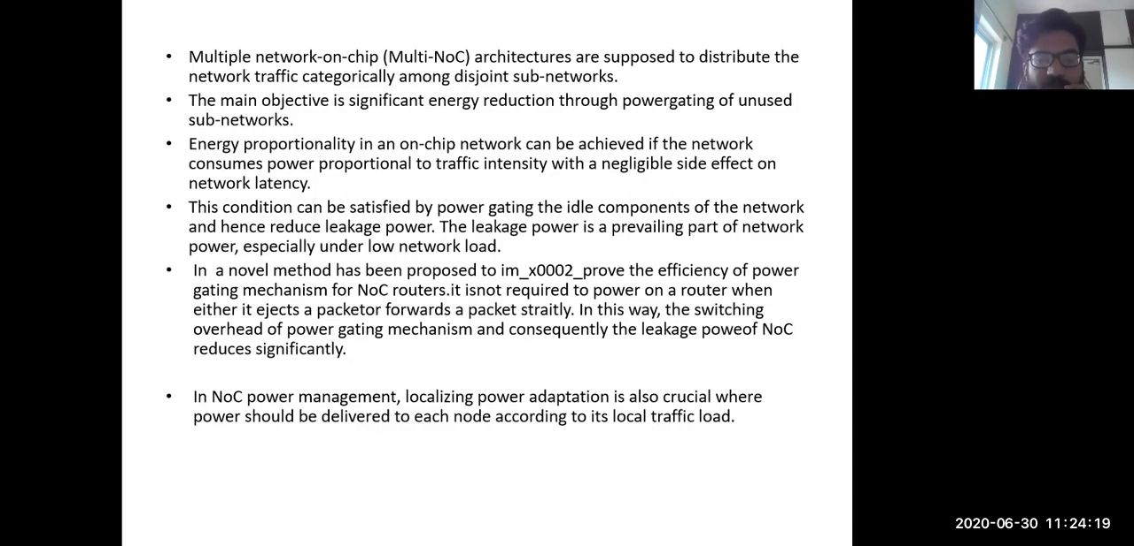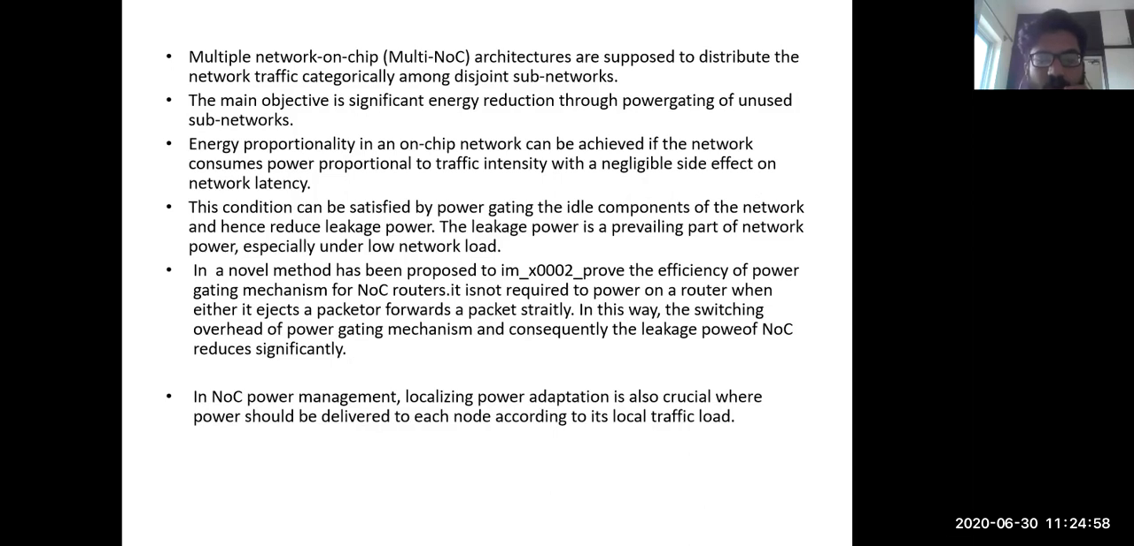As a result, the leakage power and other subthreshold leakage can be controlled. Subthreshold leakage power or any other leakage power, and other powers like dynamic power, can be reduced through the power gating technique. Energy proportionality in any chip can be achieved if the network consumes power proportional to the traffic intensity with a negligible side effect on latency. This condition can be satisfied by power gating the idle components of the network and hence reducing the leakage power. So in this novel method, we are going for a power gating mechanism for NoC routers.